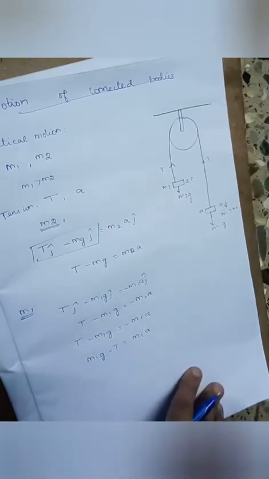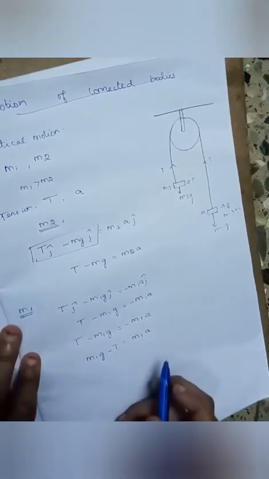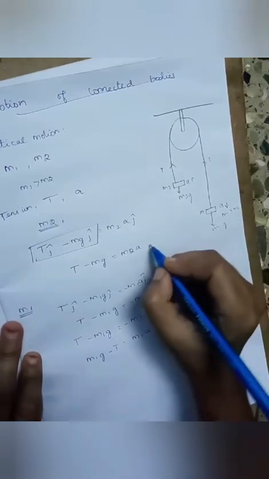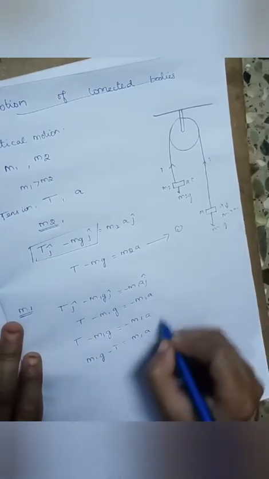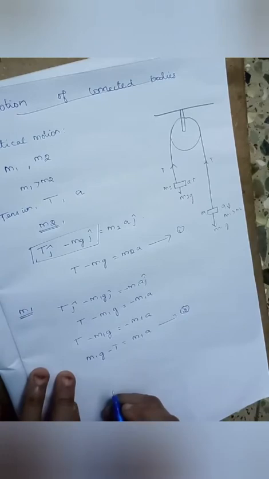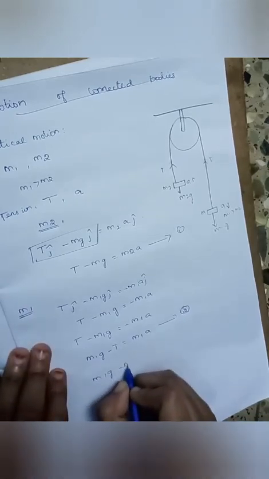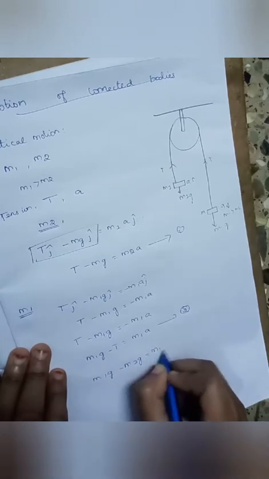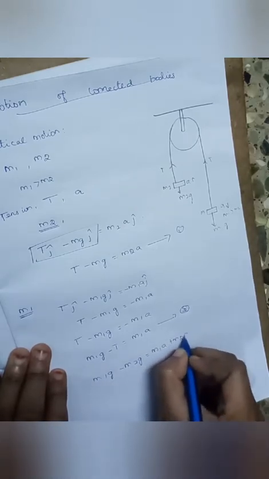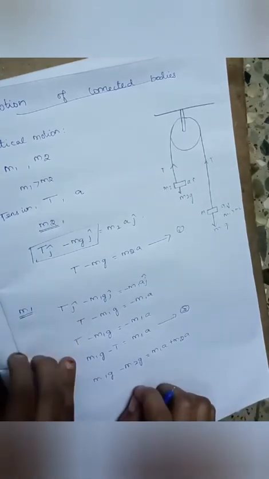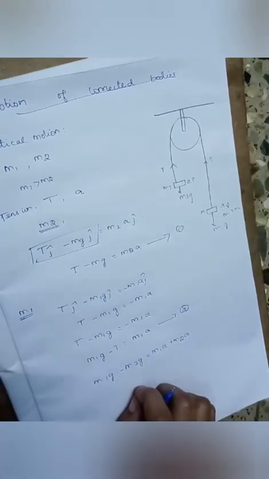m1a is equal to, here I change the sign, negative as positive and positive as negative, right? Okay, so next the equation, keep this equation as 1 and this one is 2. By comparing both equations 1 and 2, we can rewrite the equation as m1g minus m2g is equal to m1a plus m2a, right? Because the common term T can be neglected, right?